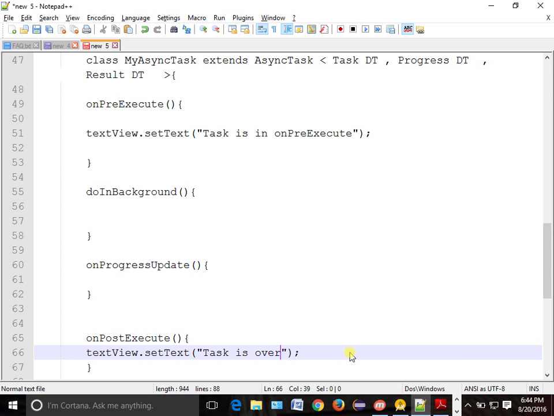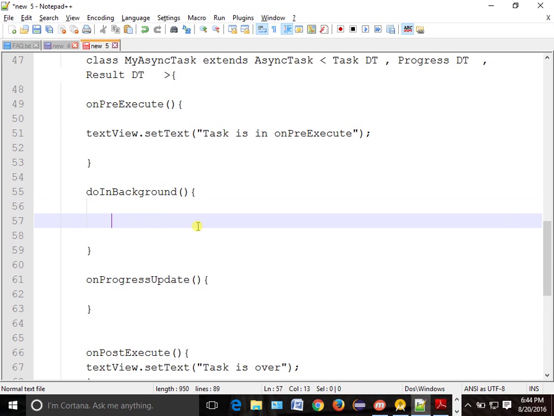Now where do we do the expensive task? doInBackground. So doInBackground is the place where we will do the expensive task. So here we have to write the code. How to write the code? We will write one for loop, int i equal to 0.